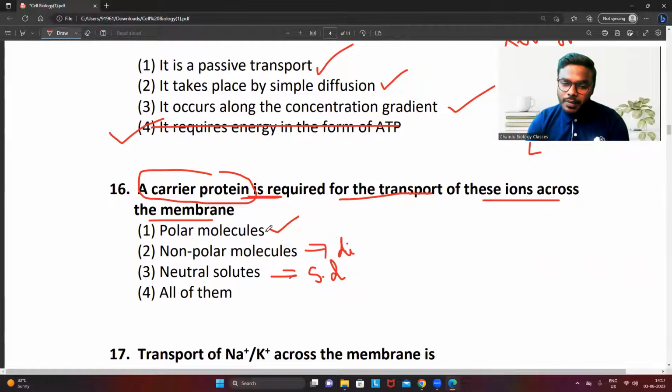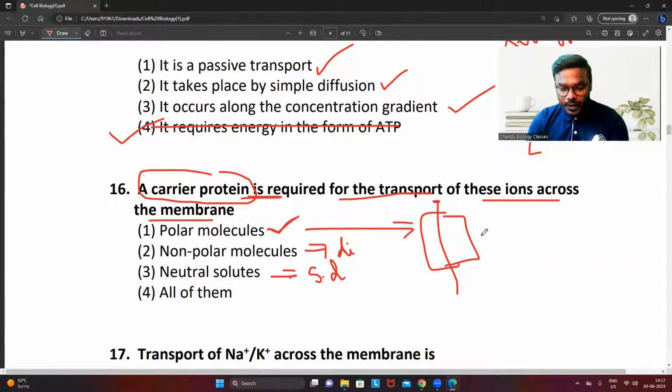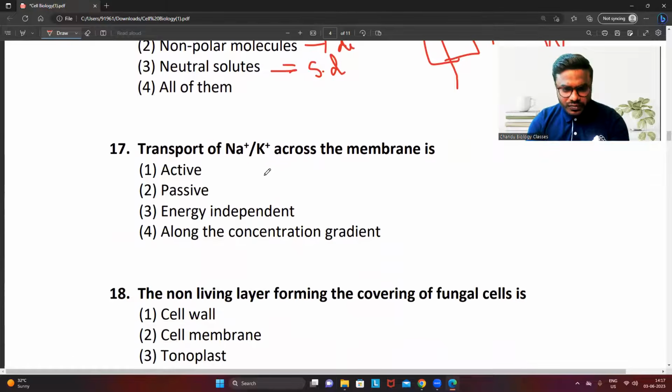Which cannot cross the membrane? Polar molecules cannot cross the membrane. So what are they using? A particular carrier. That carrier is involved in the transport of that molecule. But are we using energy? No. What mechanism is it called? We will discuss it in the plasma membrane transport. Facilitated diffusion. We are not using any energy. But the movement of ion or molecule is happening just with the help of a carrier protein. Hence the correct answer is 1.